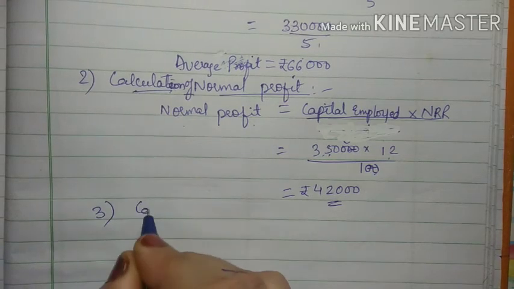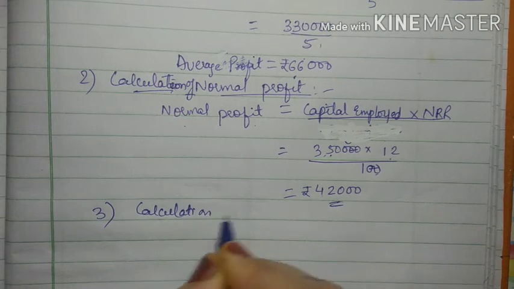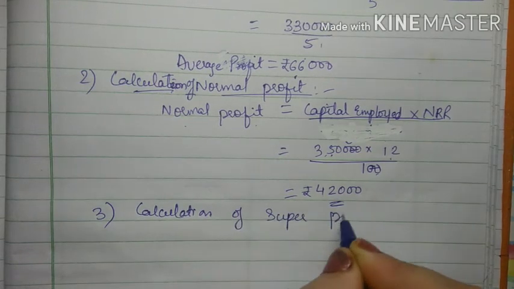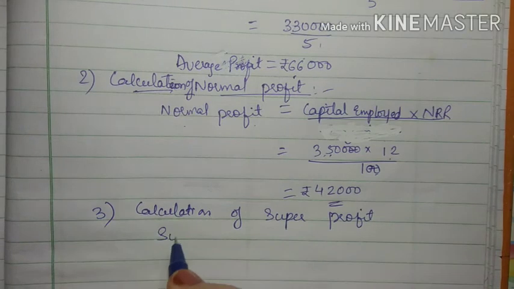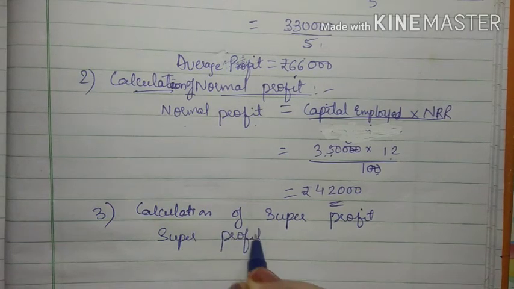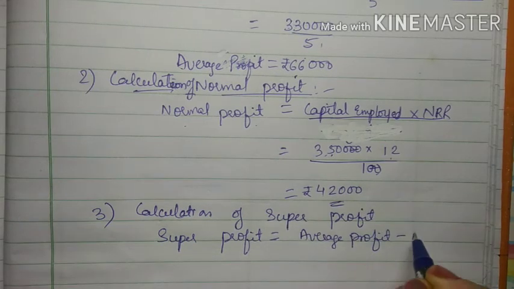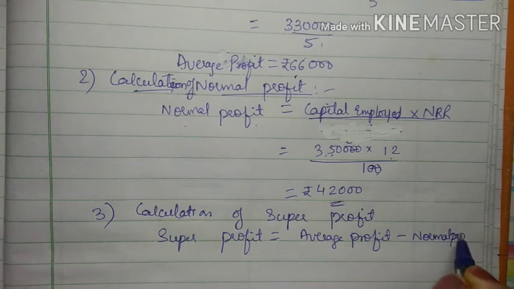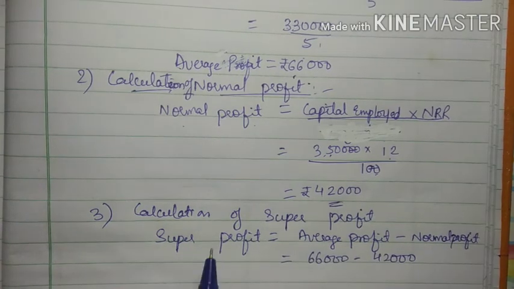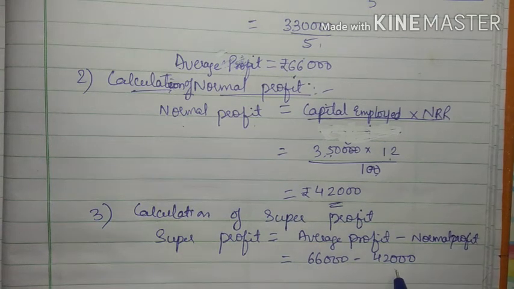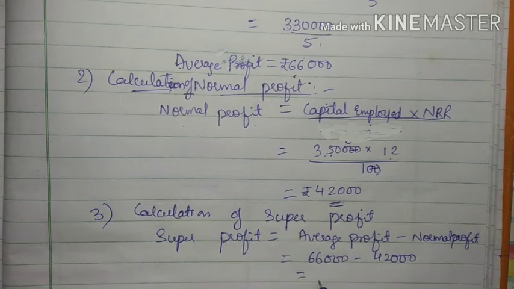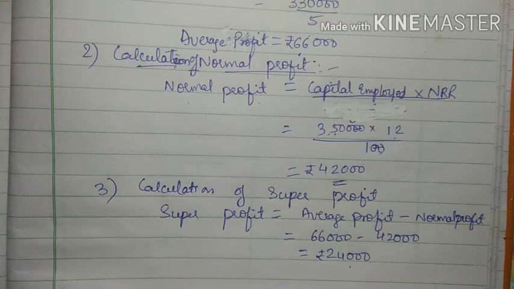Now next step is calculation of super profit. So the formula for super profit is super profit is equal to average profit minus normal profit. So super profit is average profit minus normal profit, that is 66,000 minus 42,000. So when I deduct it, I will get 24,000. So my super profit is how much? 24,000.